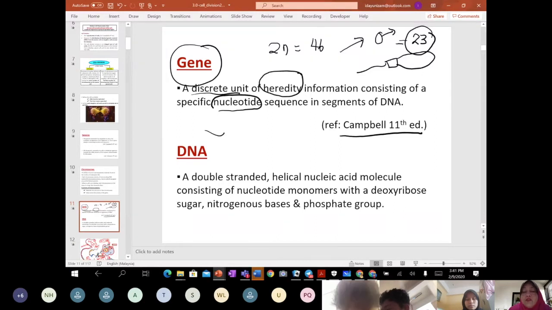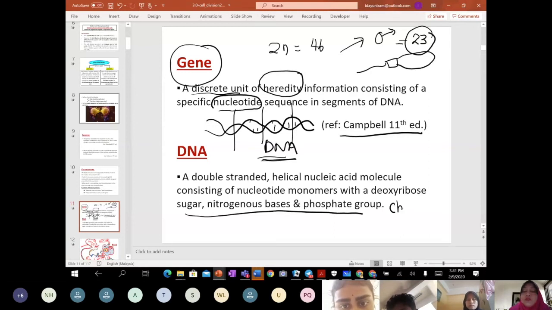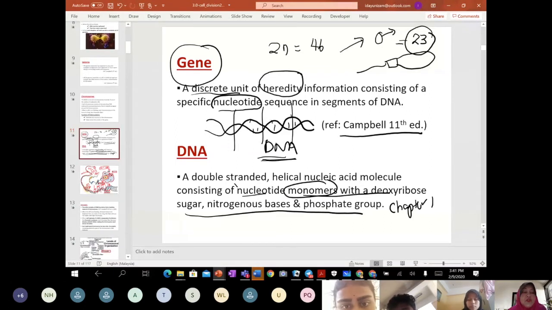Why did teacher draw the double helix, class? Because this shows the DNA, and on the DNA itself there are many genes. And what is the monomer to build DNA? Of course, the nucleotide. The nucleotide here, that we have learned before. So this is DNA, what we have learned in chapter 1. You already know the monomer is the nucleotide. Nucleotide is the monomer.